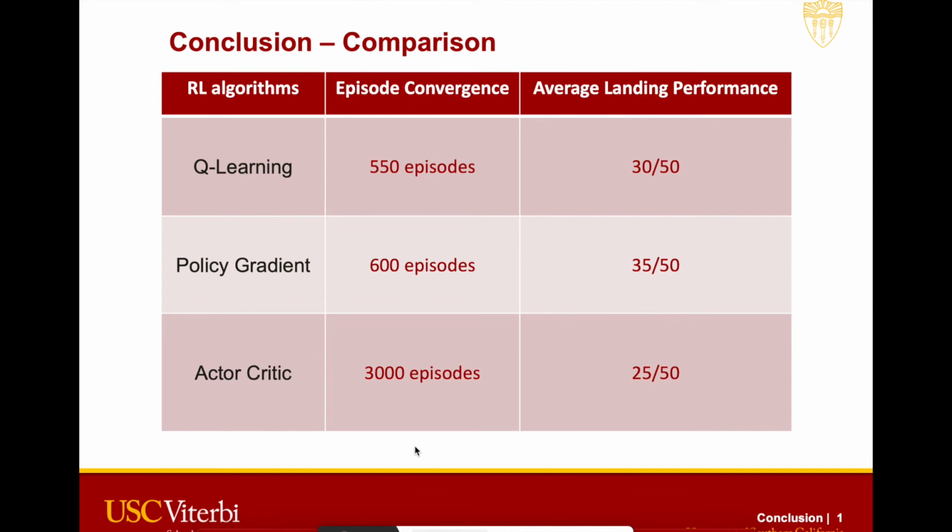The average landing performance was the best for the policy gradient. In around 50 testing episodes, it landed around 35 times. So that was the best performing model for us on the new environment. Q learning was the second best, and actor critic was the worst.